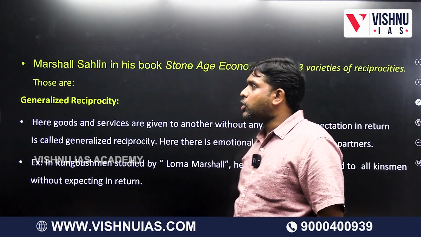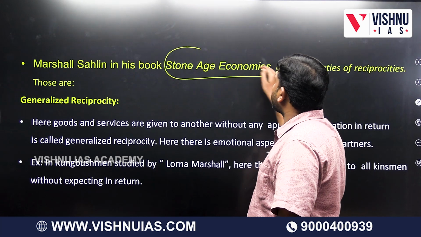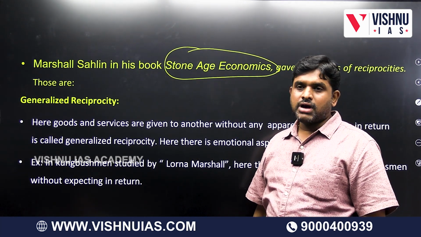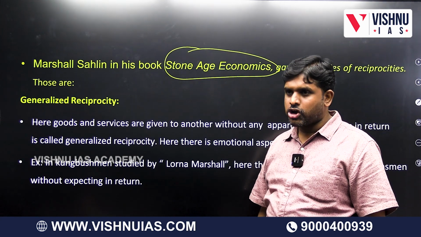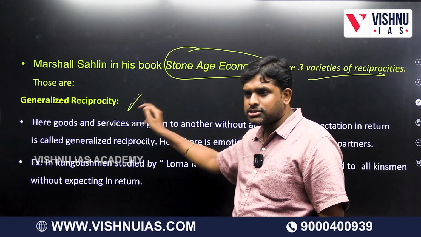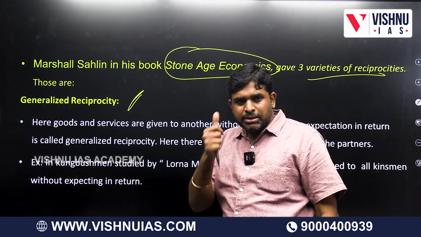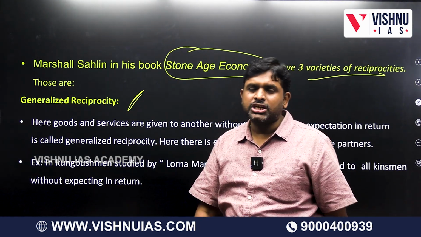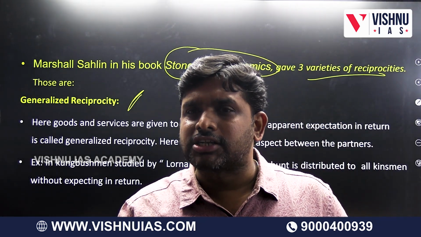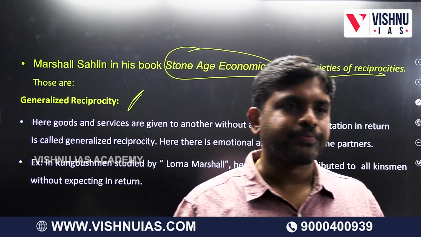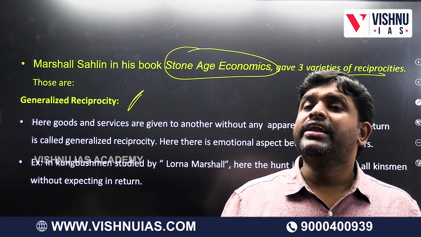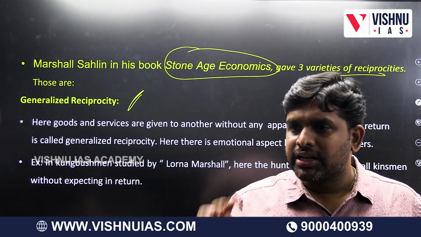Marshall Sahlins, in his book Stone Age Economics, gave three varieties of reciprocities. One is generalized reciprocity, the second is balanced reciprocity, and the third is negative reciprocity. Generalized reciprocity: giving without expecting anything in return is called generalized reciprocity.